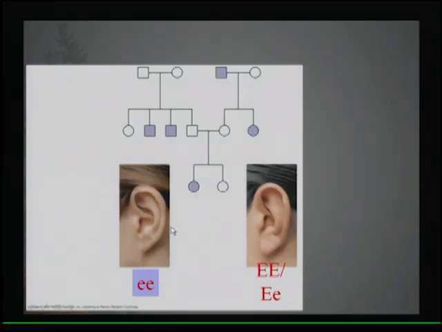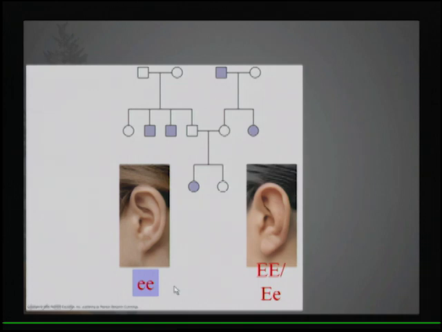Okay, let's look at something from humans. Another example for ears, earlobes. Earlobes can either be attached or they can be free. And attached earlobes are recessive. Now, by looking at this pedigree, though, you would be able to figure that out anyway.